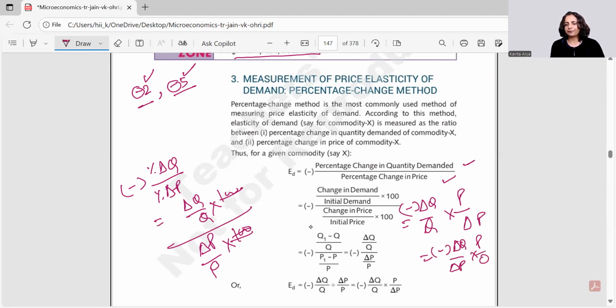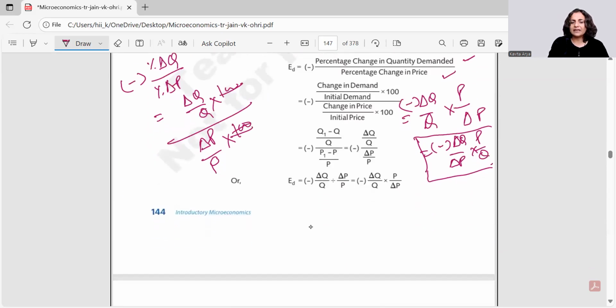P by Q. Students very often write this formula wrong, and I simply advise them on one particular aspect: if you begin with delta Q, you would land on the right term, because delta has something, and then you have absolute values. So delta Q divided by delta P, its counterpart, and there is nothing same on the numerator and denominator, meaning Q would not have Q here. So you would have P and then you would have Q, and you write it this way: minus delta Q by delta P into P by Q.